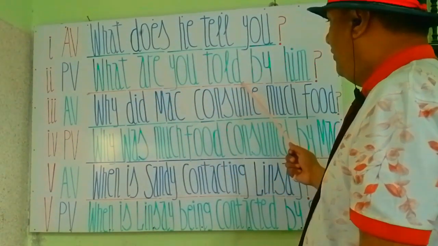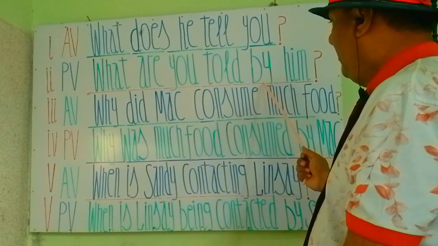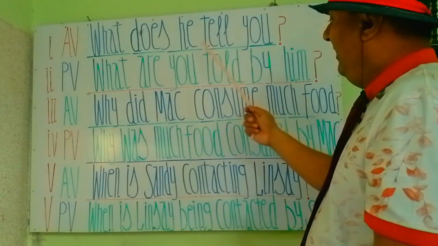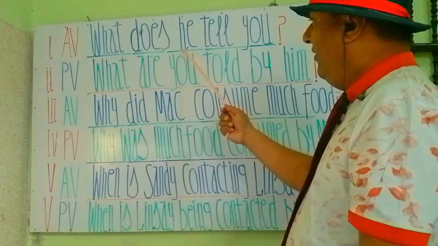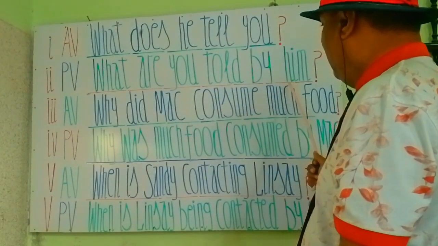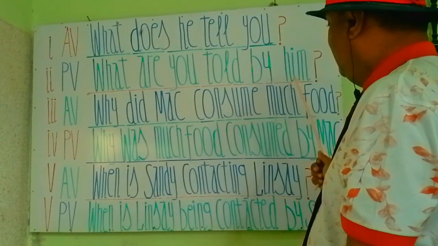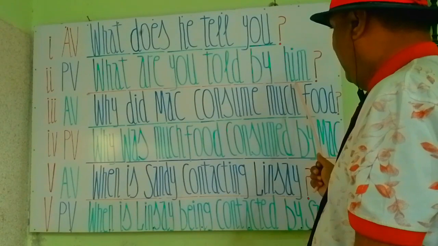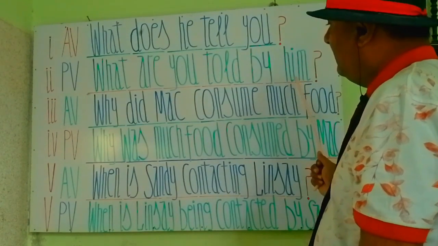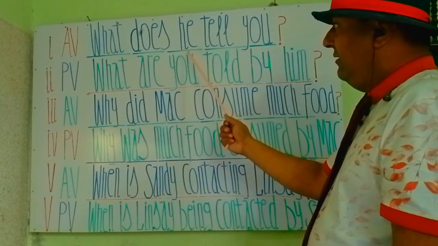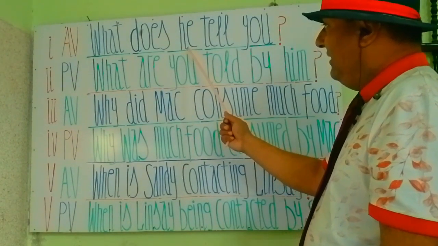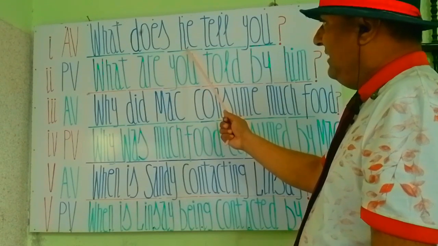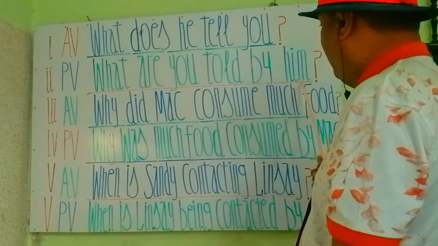So let's read it out again from the start. What are you told? Now the connecting word by and him. He was a subject here, and now it will shift as an object as per the rules of changing the voice. So the objective form of he is him. That's why we write here him. My students, make it clear and mind it that he is a subject and it's going to shift as an object in a passive voice statement.